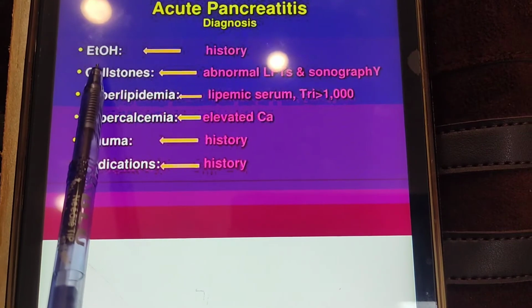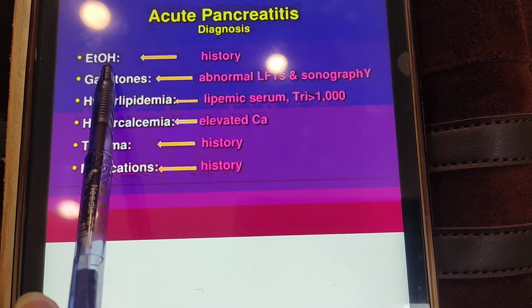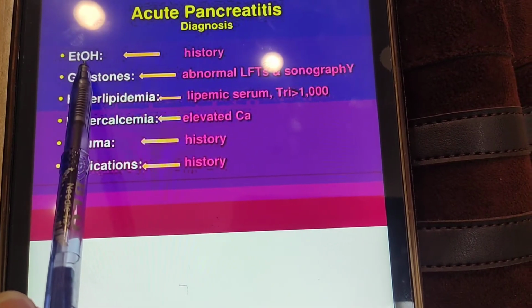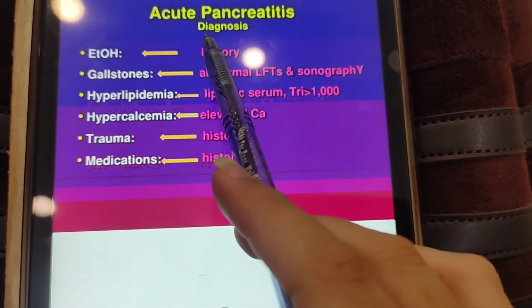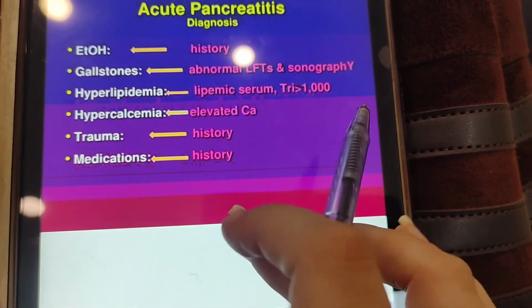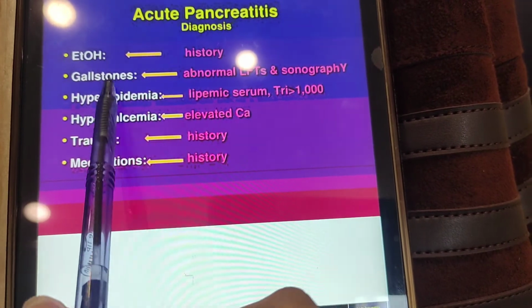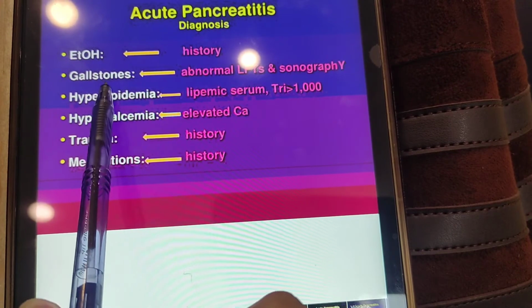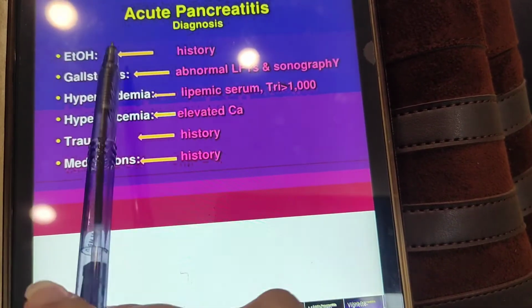If you see here, on history taking you will get to know that the patient is alcoholic, right? Either the patient is alcoholic, or the patient is very obese and has high triglyceride levels; such patients are going to develop acute pancreatitis. Patients who are more prone to develop gallstones, or who already have gallstones, like females in their 40s, and the fatty aunties who have gallstones in their 40s, are more prone to develop pancreatitis.